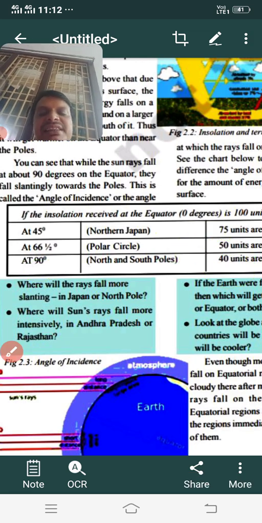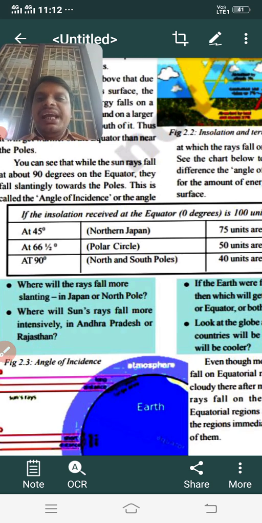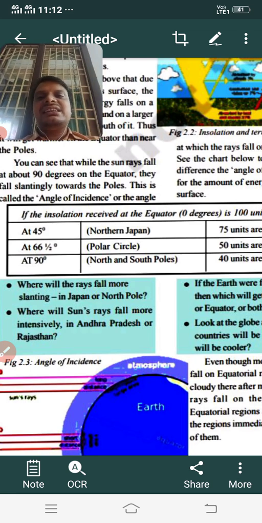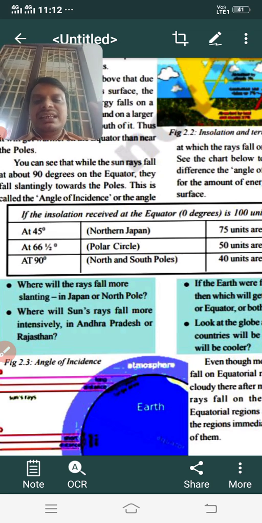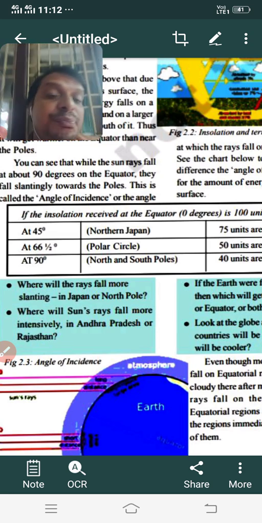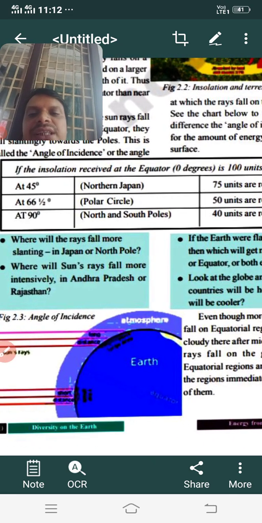That means we can understand that when the angle is increasing, the energy is decreasing. Did you understand? When the angle is decreasing, the energy will increase. That means the 0 degrees latitude place is the place which receives the highest amount of energy. You see children, here you have been given some questions.